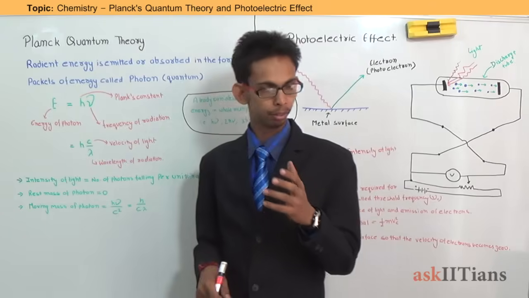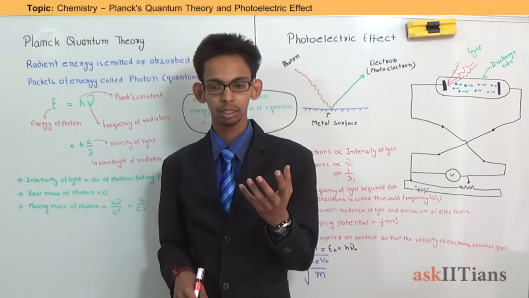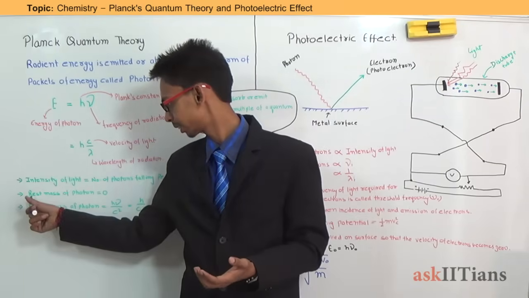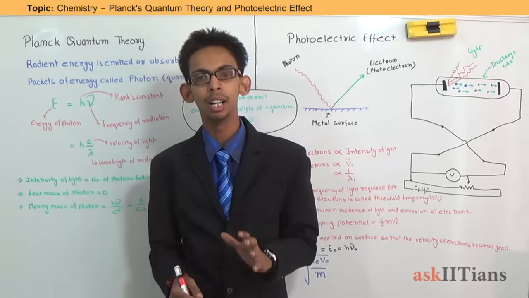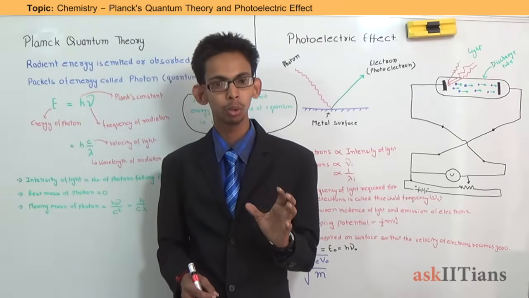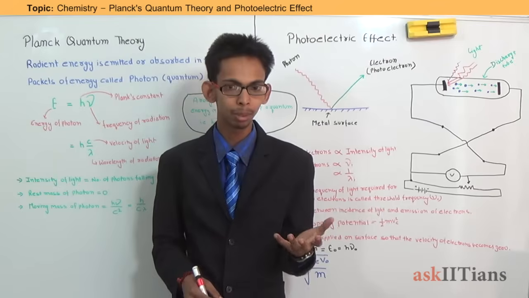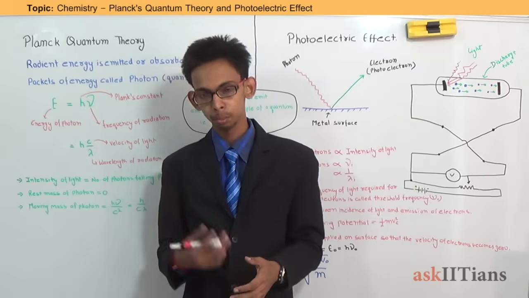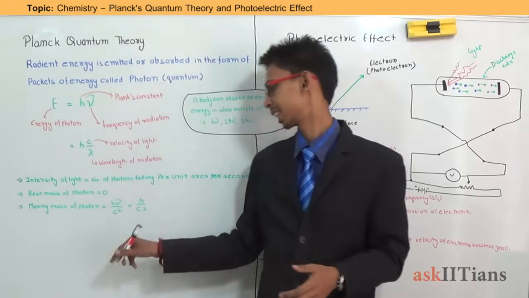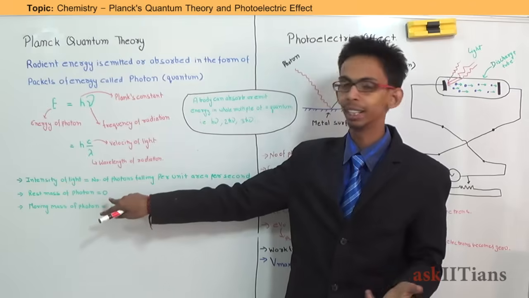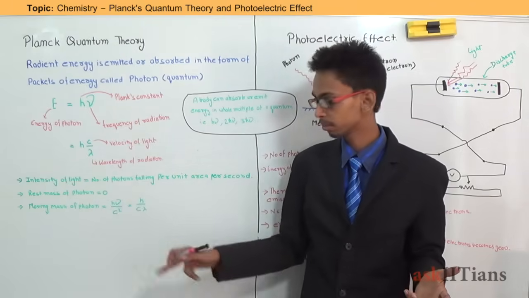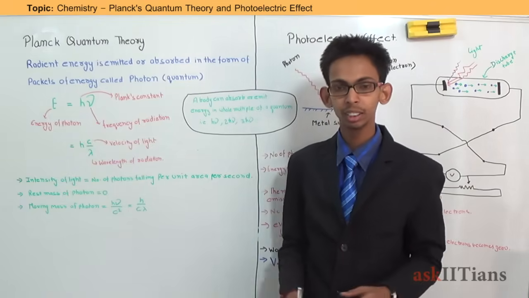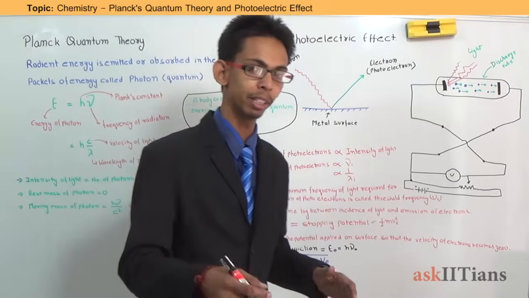Now, a photon is a packet. Does it have mass also? The answer is that the rest mass of a photon is 0. Rest mass means the mass of a photon when it is at rest. The rest mass of a photon is 0. A photon does not have any mass when it is at rest. But the moving mass of a photon is given by this expression, h mu upon c square. h is the Planck constant, mu is the frequency, and c is the velocity of light, 3 into 10 power 8 meter per second.